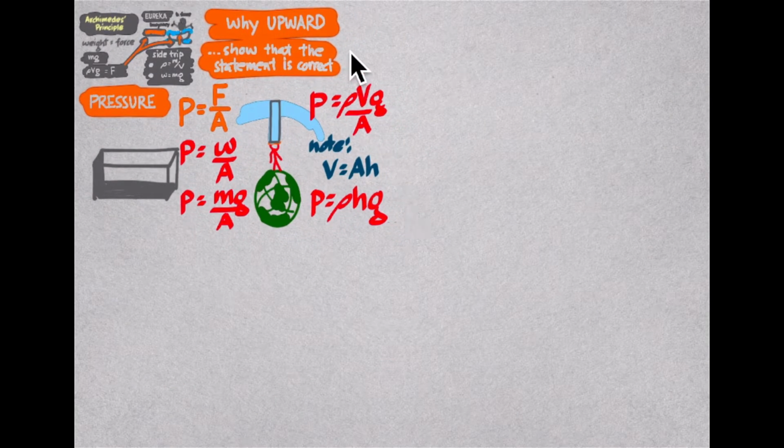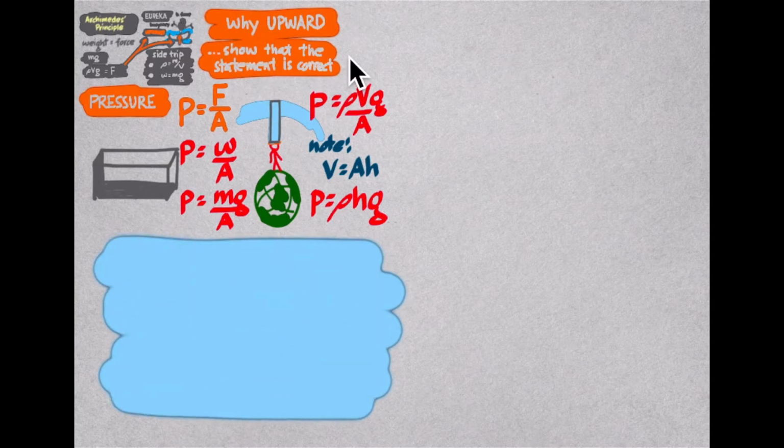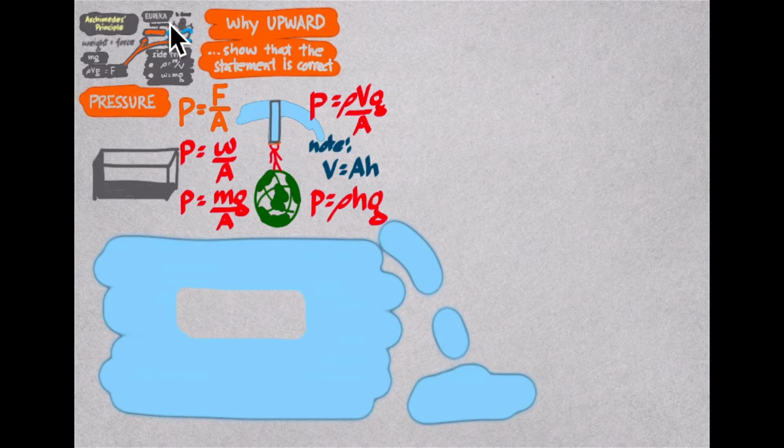Okay, let's continue. We haven't considered these yet. Now imagine that we have this fluid here. Imagine this was the water in the Archimedes bathtub. All spaces, blue, are occupied by water. You know that no two things can occupy the same space at the same time. So if we immerse an object in water, the water that used to be here makes the level of water rise, like here. Or if the container couldn't hold it, water will be poured out of the tub, like that. Okay?